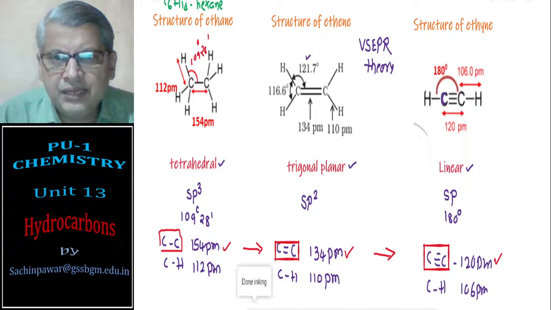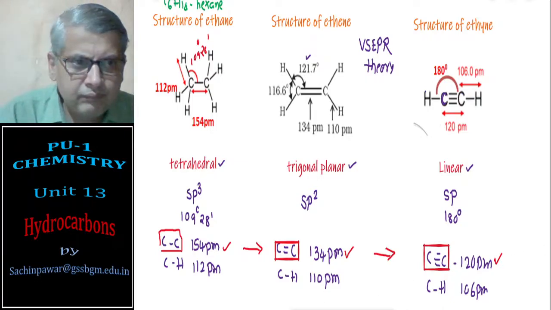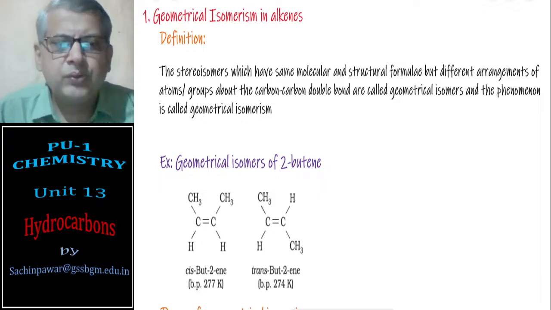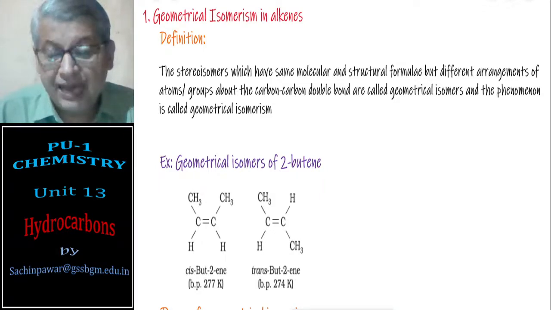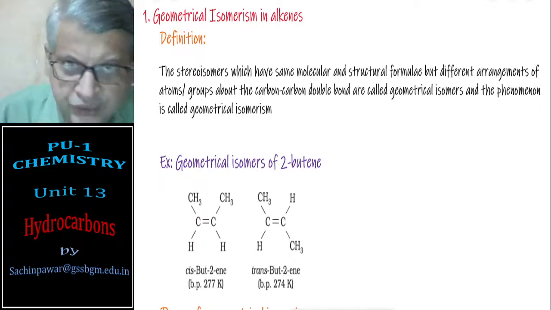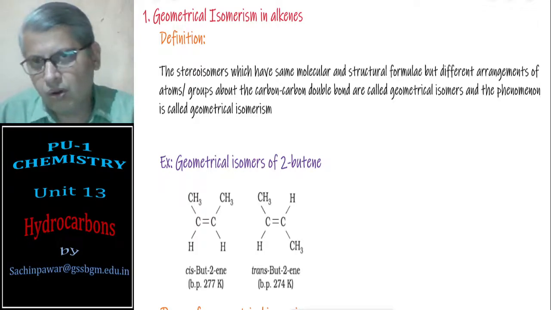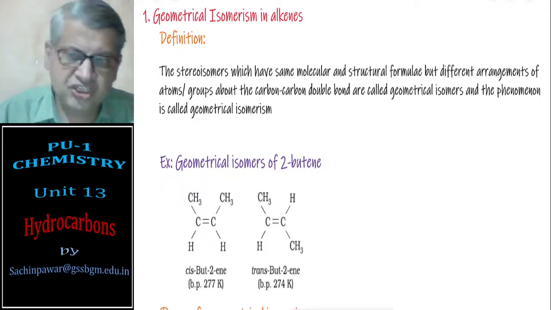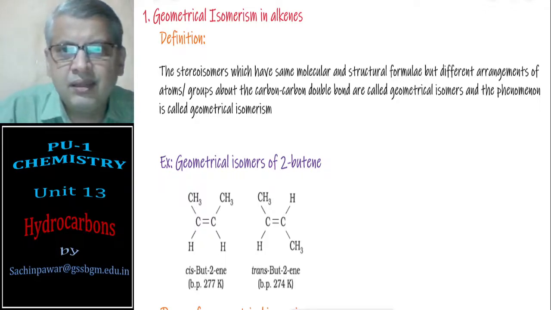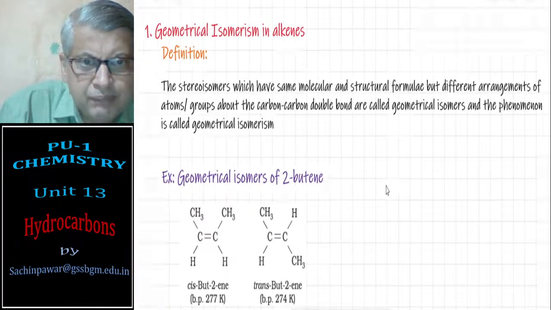Okay, let's quickly move on to the next part now. The next part is geometrical isomerism in alkenes. We will go for that. As far as geometrical isomerism in alkenes is concerned, it is similar to structural isomerism in alkanes, but slightly different here. In alkenes we have a carbon-carbon double bond.